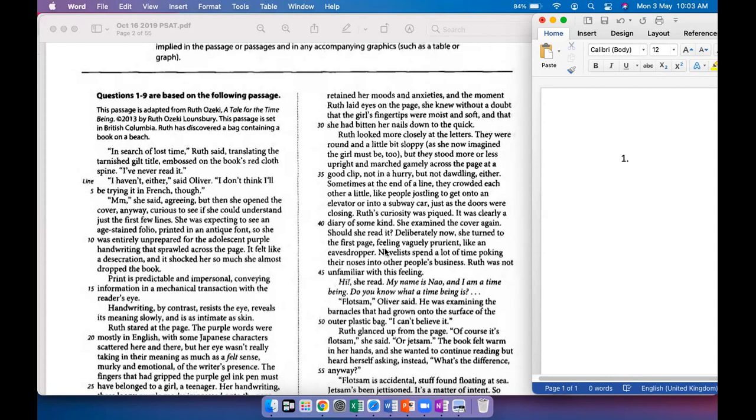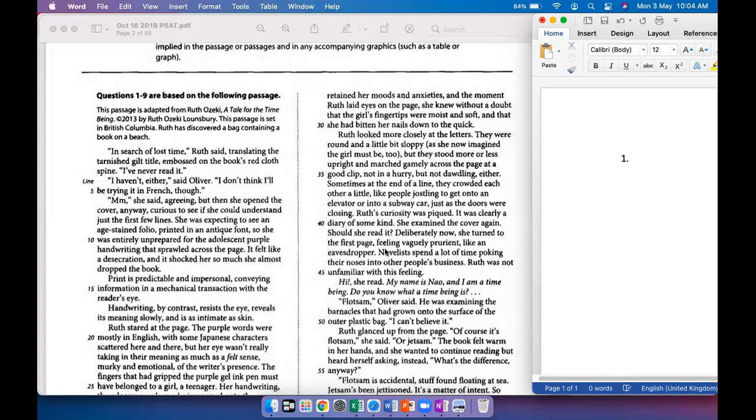And In Search of Lost Time is actually a very famous French novel by Proust, who was a French writer. So this is the book that Ruth has discovered, and she has never read it, neither has Oliver, but he also says that he doesn't plan to read it in French.